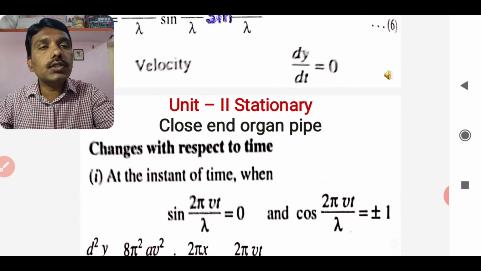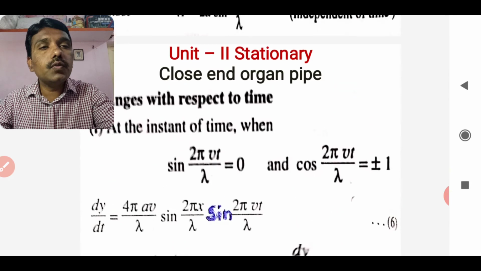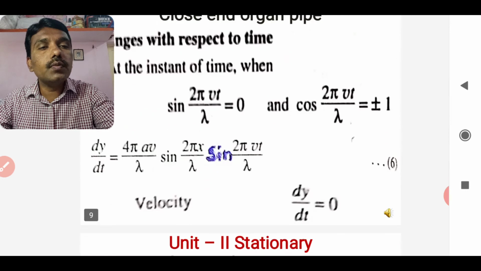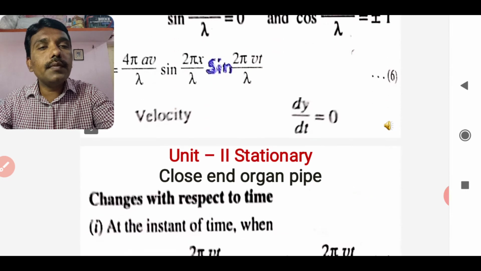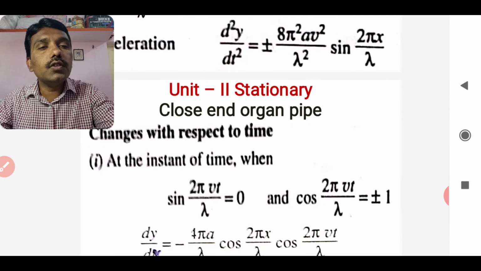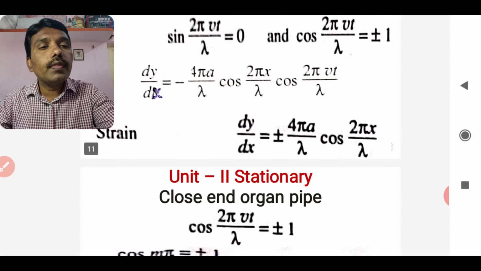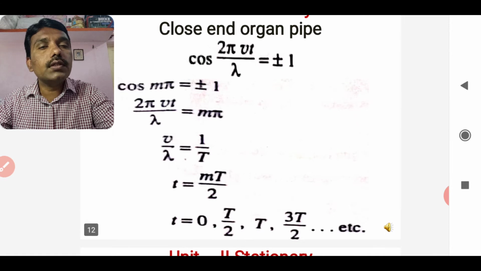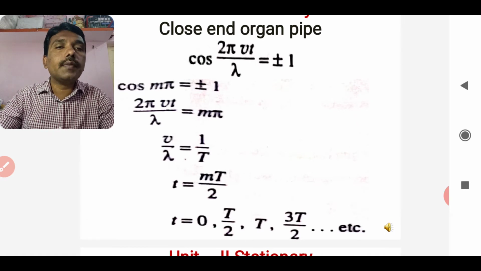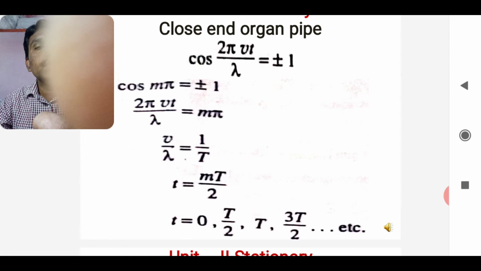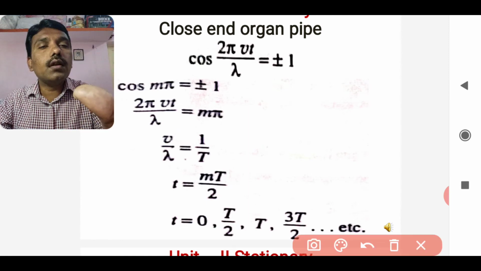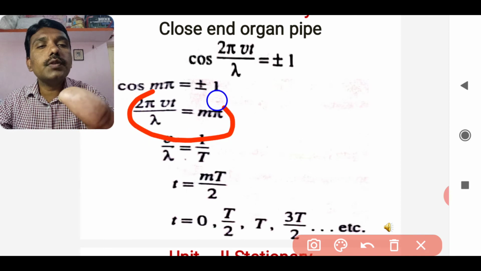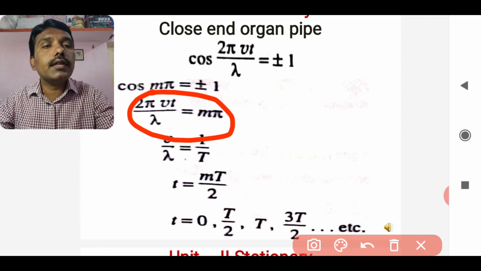what is the value for the acceleration, and the velocity becomes 0, the amplitude remains as it is, and the displacement is there. So only at that time instant is the velocity given the relation as n 0. For the next successive position, the time period is n, for this is cos of m pi is equal to plus minus 1. So putting this relationship, cos of m pi is nothing but plus minus 1, and calculating for the x,